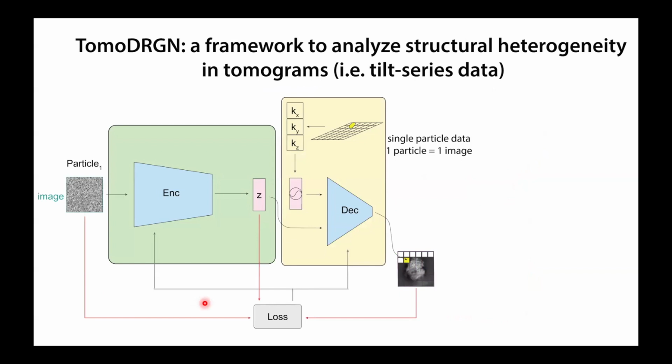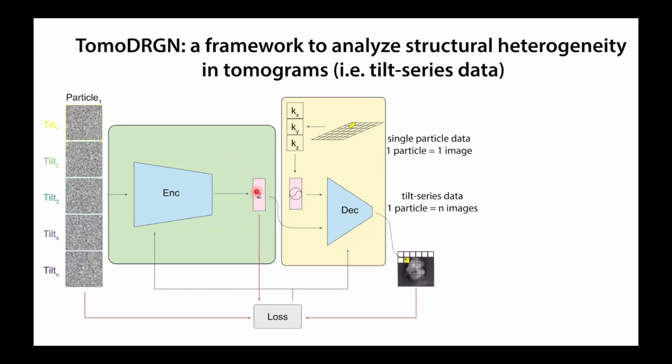So how do we think about the relationship between tomographic data and single particle data? In single particle data, in this CryoDragon framework, you have one particle that gives rise to one image. The encoder produces a single low-dimensional latent for that image, and then you reconstruct a single volume for that one particle. In the tomographic case, of course, we have a tilt series set of data, so there are multiple images that the encoder still needs to project to a single low-dimensional latent, which is the representation of that particle in this low-dimensional space.